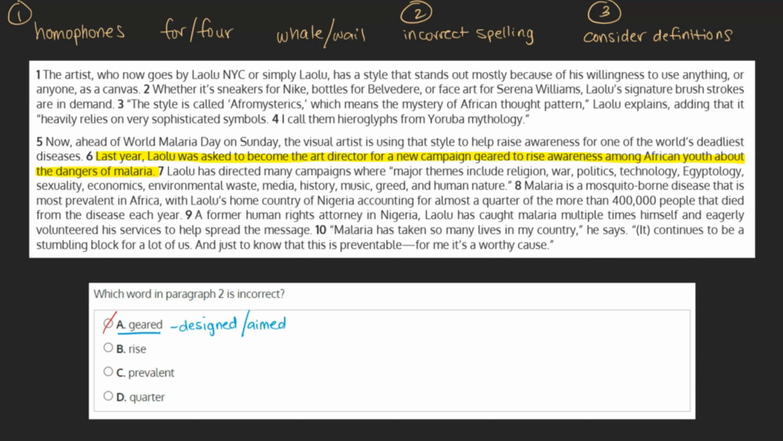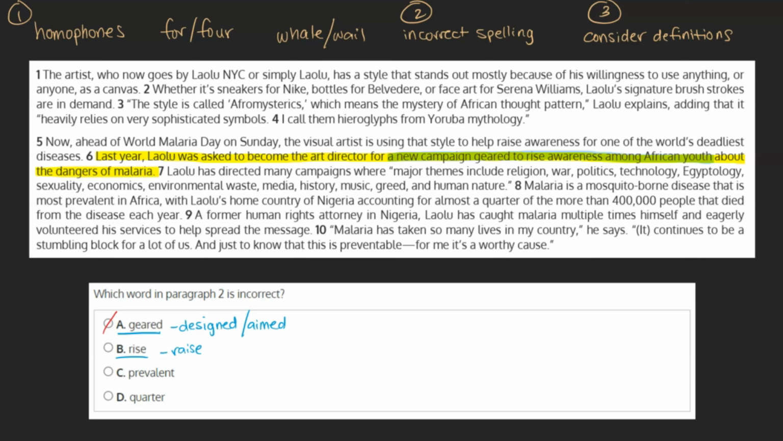B. Rise. We see rise in the same sentence, a new campaign geared to raise awareness among African youth. This is likely our answer. Even without the exact grammatical knowledge as to why, chances are this sounded wrong to your ears. The correct word would be raise, to raise awareness.